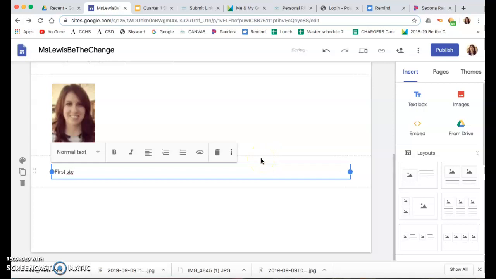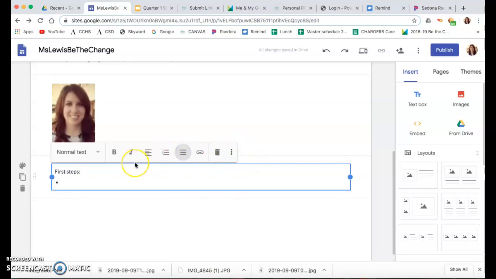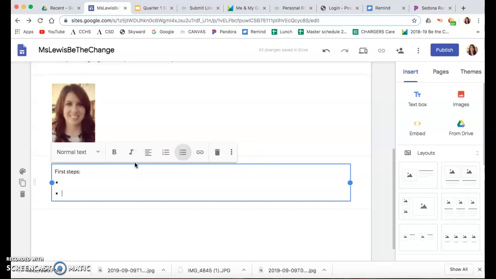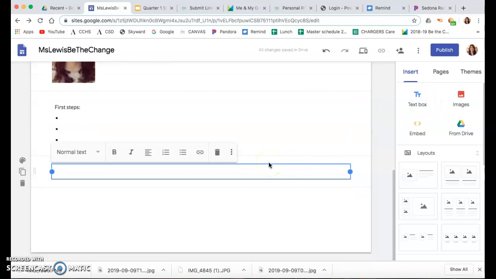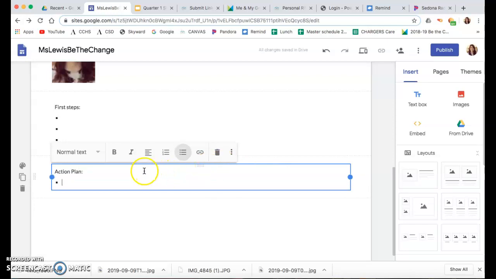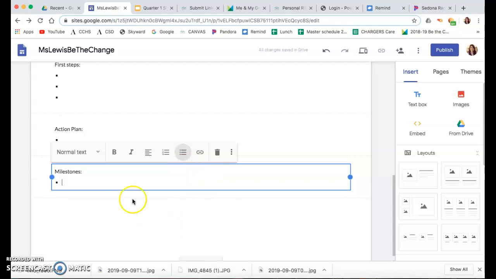We need another text box. First steps. And then it looks like you can do your bulleted list where you would write out whatever your first steps are. We'll add another. Oh, this is out of order. Your action plan should actually come first. But you can type up your action plan. And then your milestones. So all of these things go at the top.